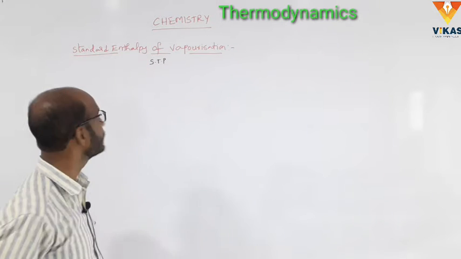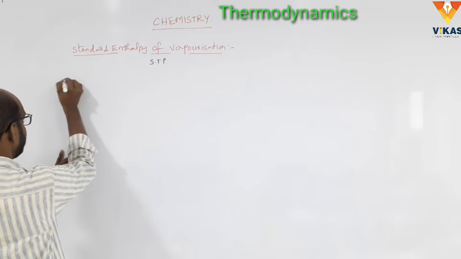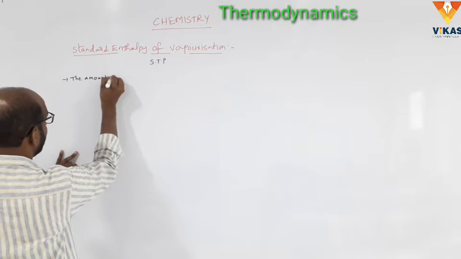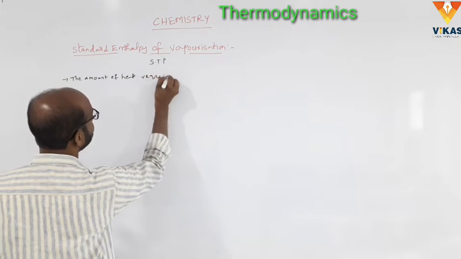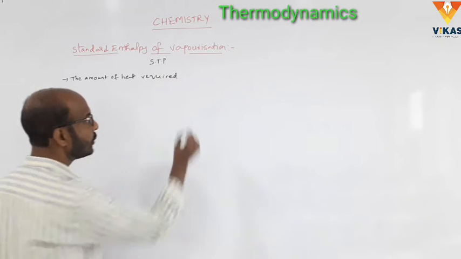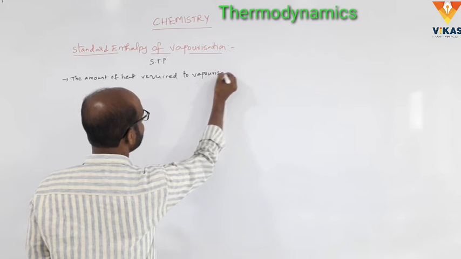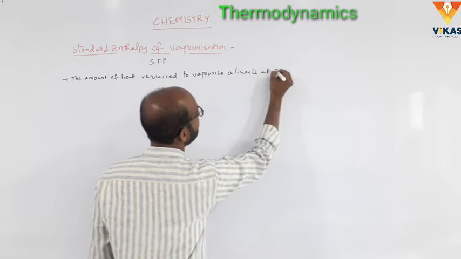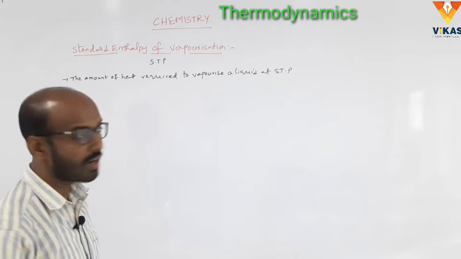So the definition: the amount of heat required to vaporize a liquid at STP is called standard enthalpy of vaporization.